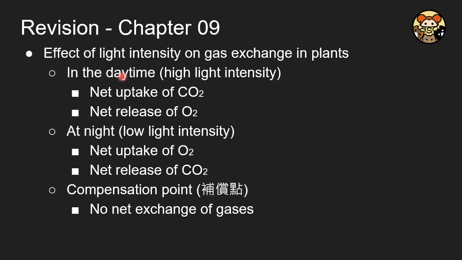Which means that in the daytime, with a higher rate of photosynthesis than the rate of respiration, there is a net uptake of carbon dioxide and a net release of oxygen. And in nighttime, because photosynthesis is completely stopped and there is only respiration, there is a net uptake of oxygen and a net release of carbon dioxide. And there is a point called the compensation point, which means that there is no net exchange of gases.